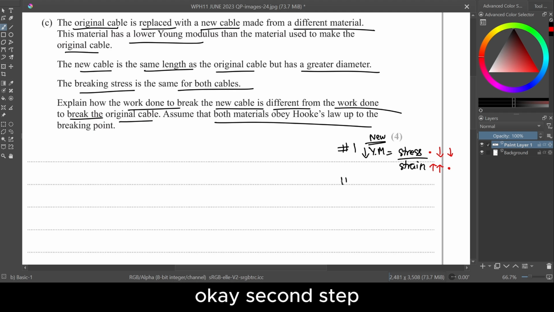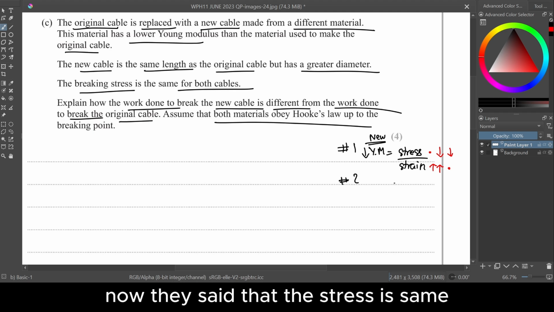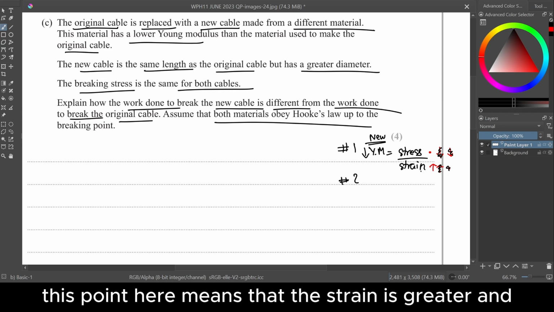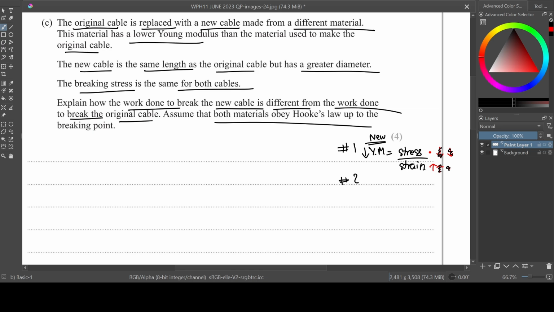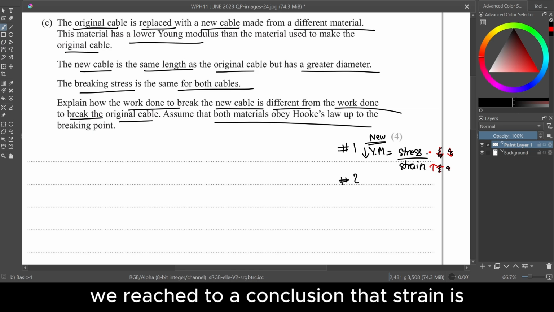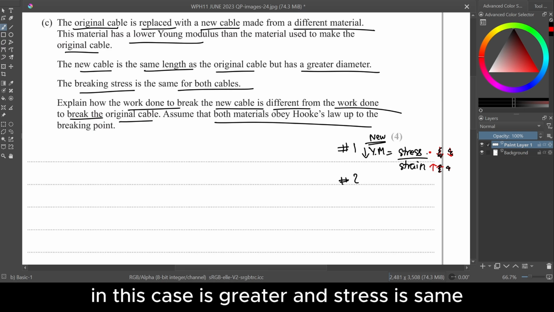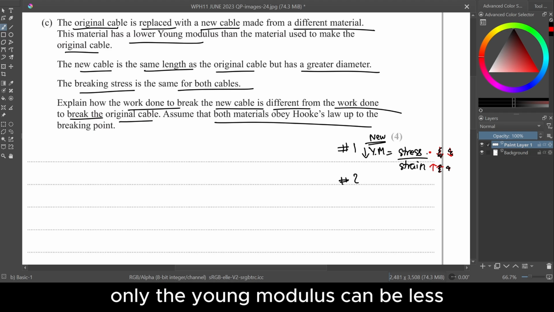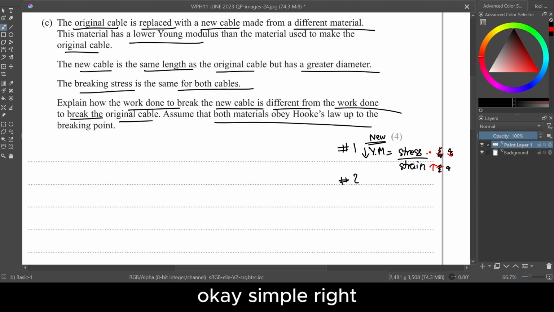Okay, second step, now this said that the stress is the same. The breaking stress is the same, so we eliminate this point here, this point here, this point here, this point here, which means that the strain is greater. We reach a conclusion that the strain in this case is greater and the stress is the same. In that case only the Young modulus can be less. Okay, simple, right? Now we have to explain it.